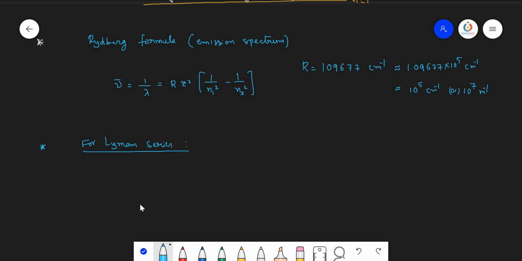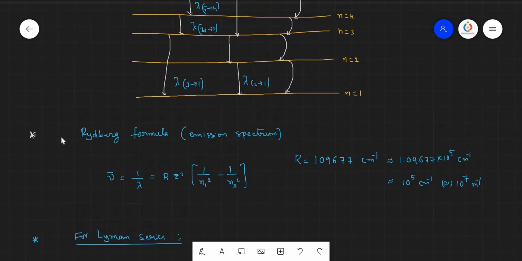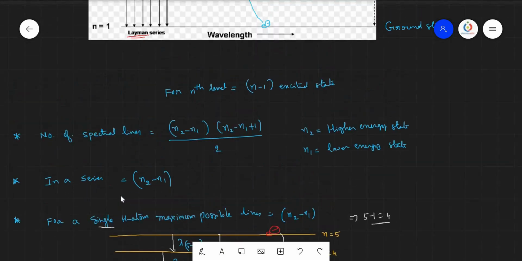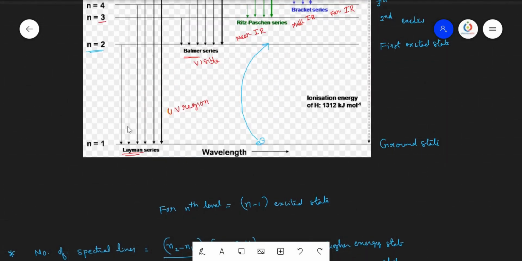For Lyman series, we know that the Lyman series of lines are observed only when the electron is coming back from any one of the higher energy states to the first energy state. So for Lyman series, the n1 value, the lower energy state value, always equals 1, and for Balmer series the n1 value is 2. Why? Because the electron is coming down to the second energy state only. From the second energy state to the first energy state is again the Lyman series. So for Balmer series, n1 equals 2, and n2 may be any value.